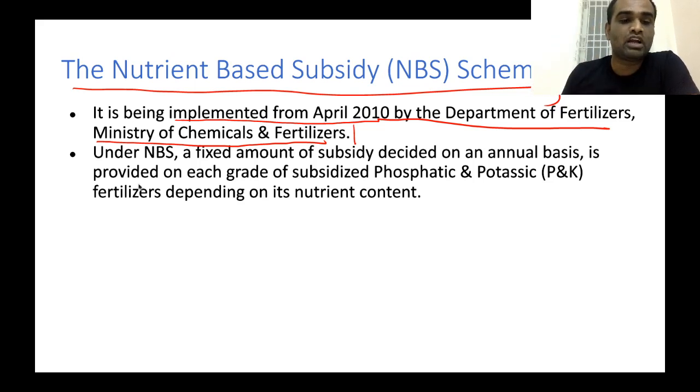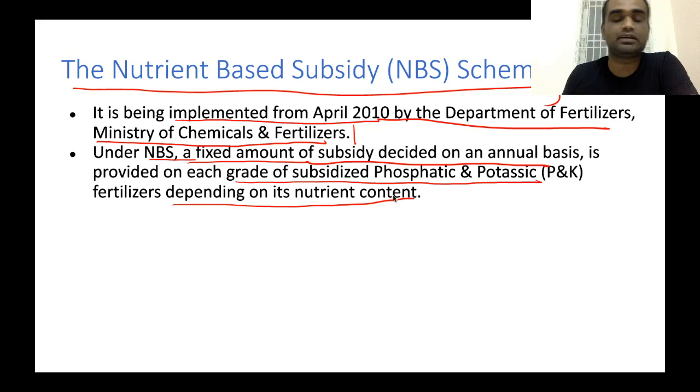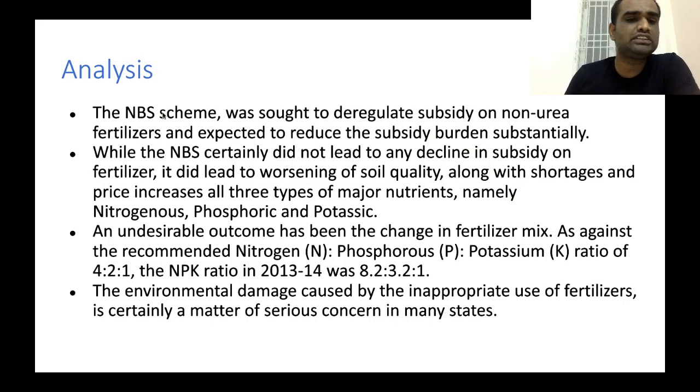Clear? Now, under the nutrient-based subsidy scheme, a fixed amount of subsidy decided on an annual basis is provided to each grade of subsidized phosphatic as well as potassic fertilizers depending on its nutrient content. That's how this scheme works. Now, we will do an analysis of this particular scheme.